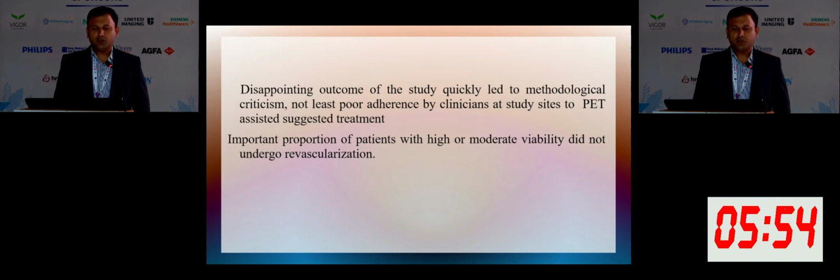This disappointing outcome quickly led to methodological criticism, because most of the clinicians were poorly adherent to the PET-assisted surgical treatment. A high proportion of patients with high or moderate viability on PET did not undergo revascularization.